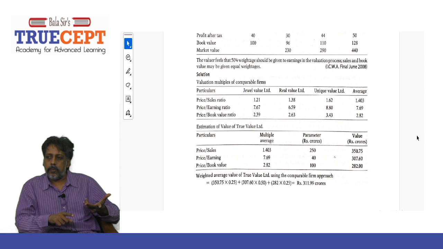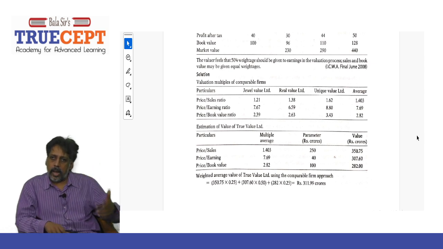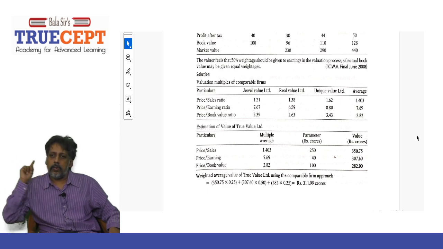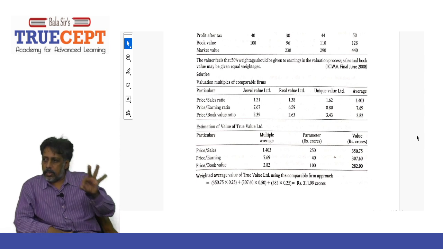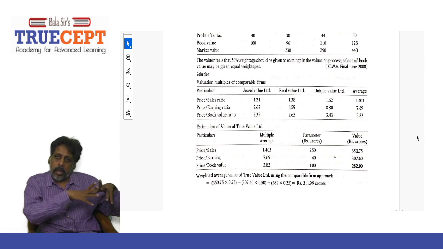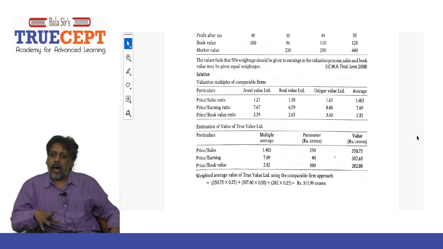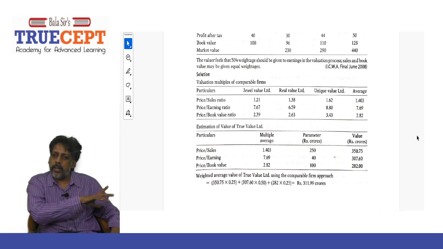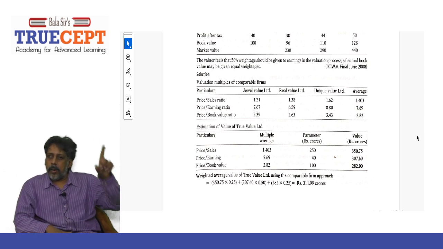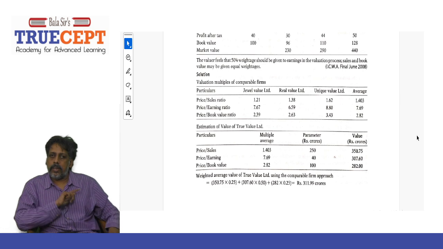And then what is the next one? Price to book value. And what is the number? 2.82 times. That into 100 crores, 282 crore. Now we have three values, right? If no other information was given in the question, I would have taken a simple average, adding up all the three numbers and dividing by 3.